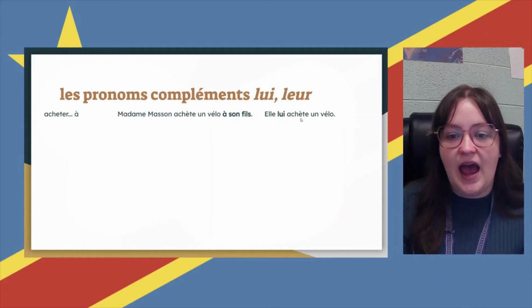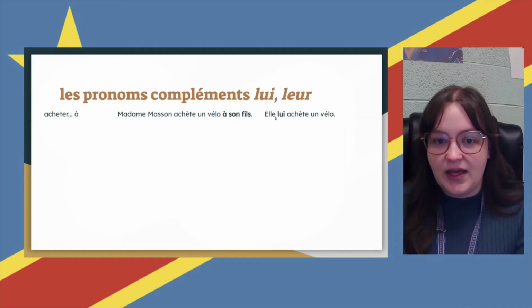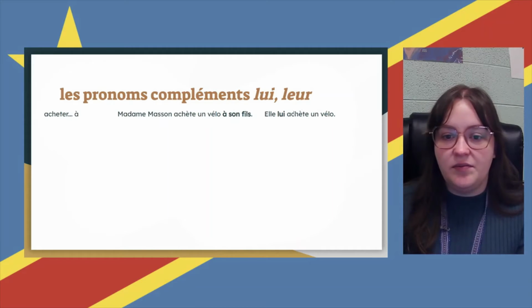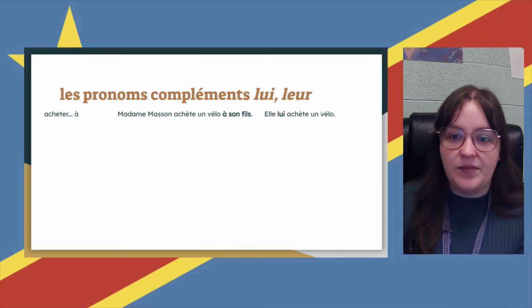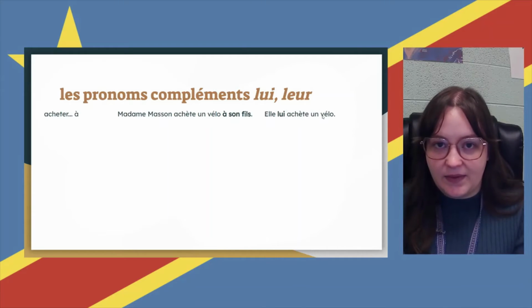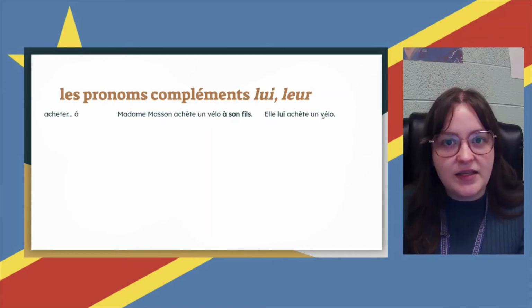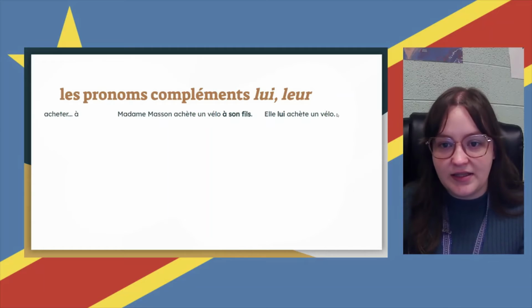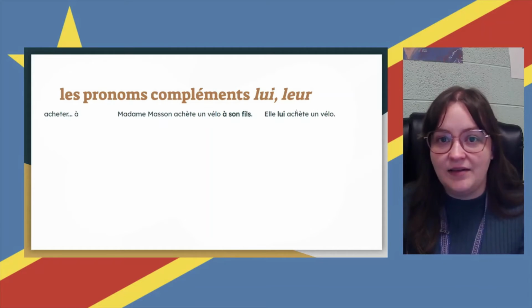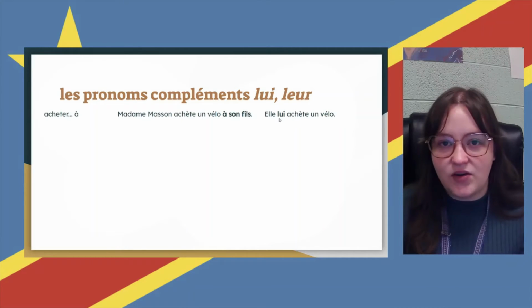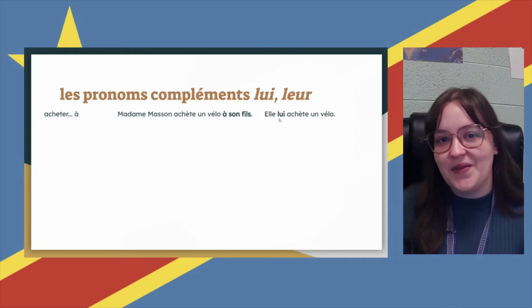Okay? So the à son fils is what we can replace with lui. Elle lui achète un vélo. She buys him a bike. Now, you might be thinking, Miss Harris, you taught us le, la, les so that we can replace direct objects, right? So we could say she buys it for him. What do I do when I have two of them? That's a great question. We're not worried about it right now. That'll be the next video.